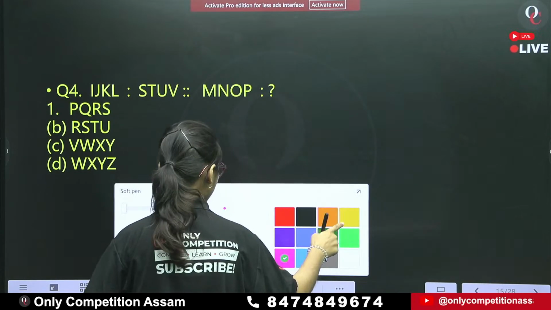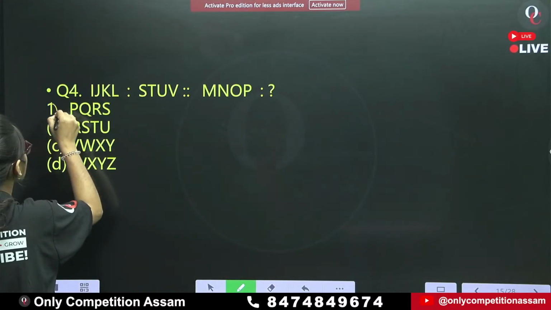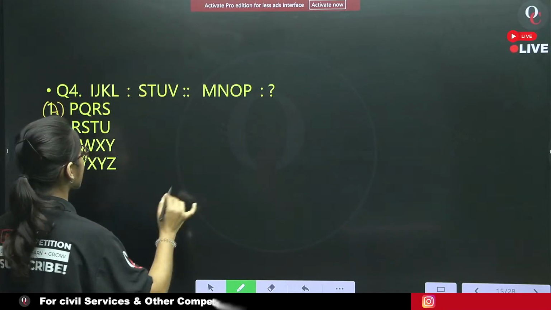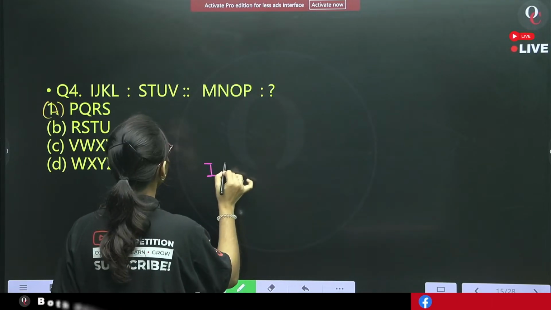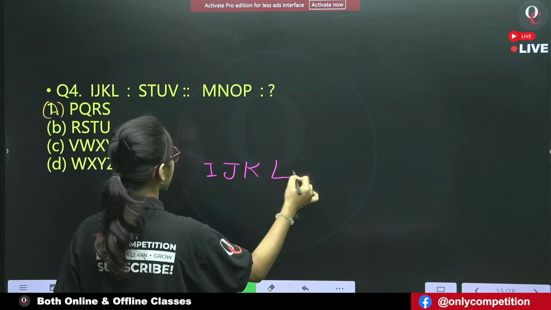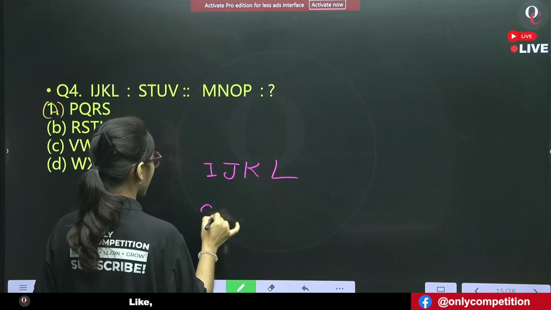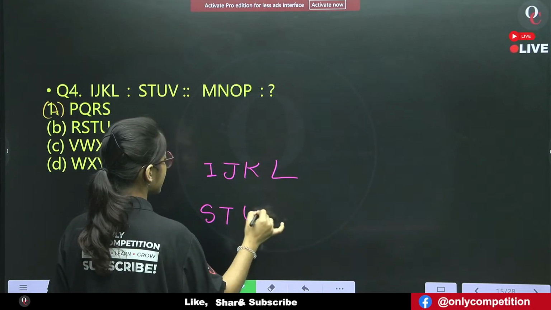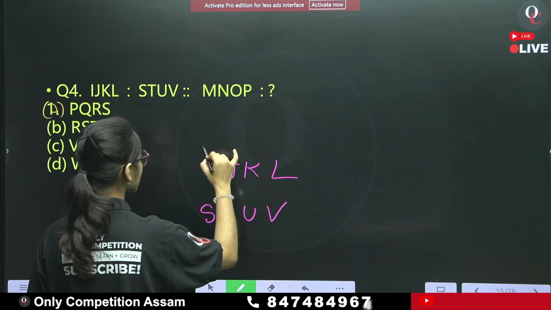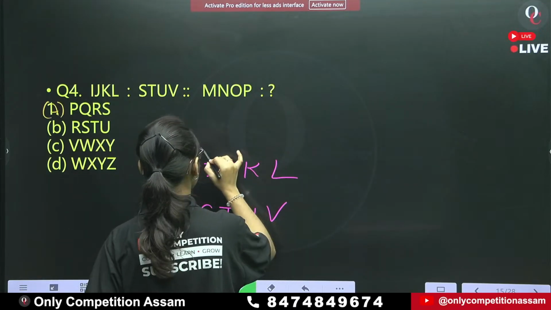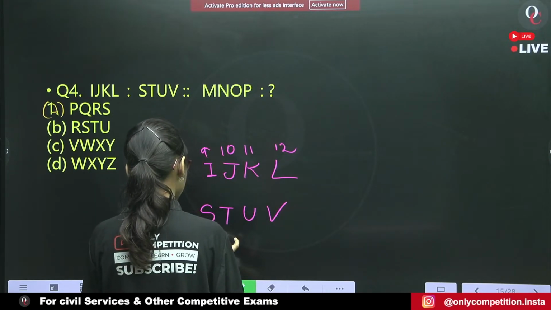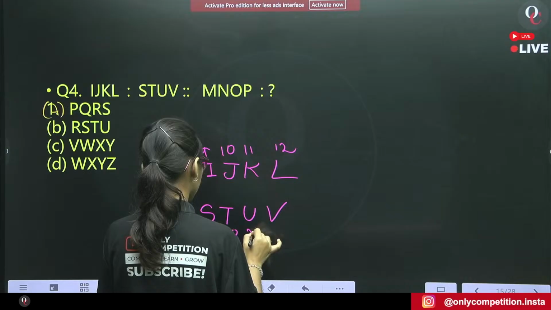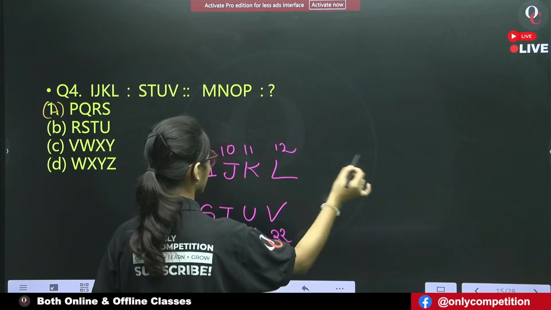Here we have a letter analogy. IJKL is related to STUV. Write down the position values: 9, 10, 11, 12, and 19, 20, 21, 22.